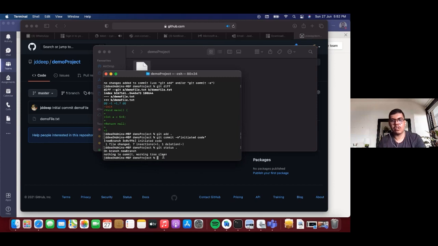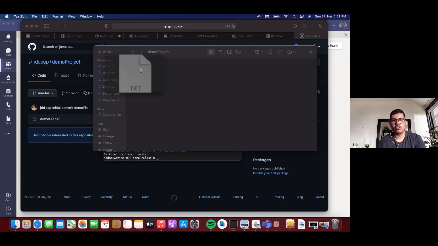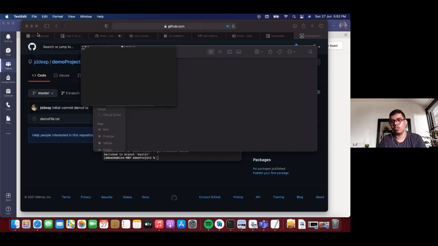Now that you are done with these changes, if you return to the master branch, which was the initial one, it will show you that it has switched back to master. Now if you open up the file, it will show you the previous content, because of course you made those changes in a new branch. So the master branch is actually untouched. Whatever was there on the master branch is still there, and no changes have been made on that file.